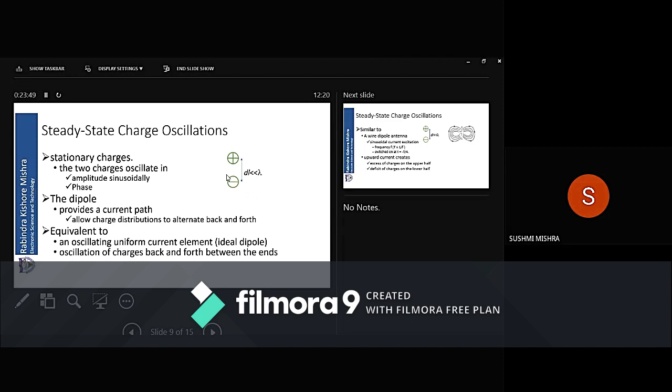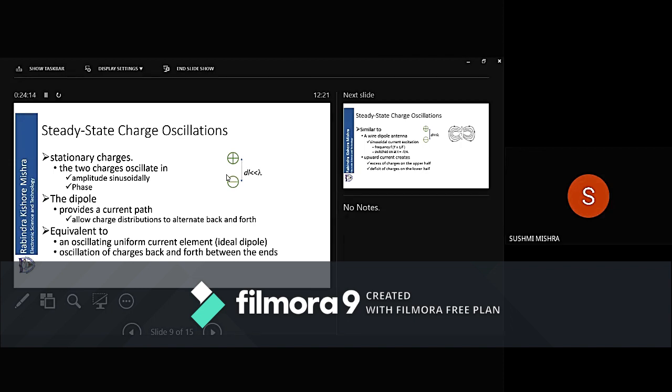Now for engineers or technology, they say it may not be possible to accelerate a single charge under all conditions. If we take two charges, it may be possible. So let us take two stationary charges. One is plus, one is minus.